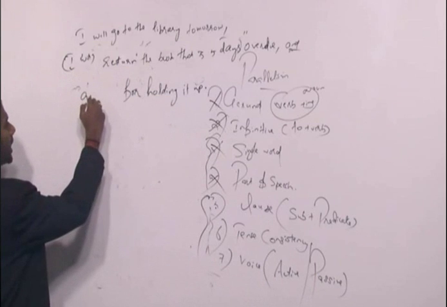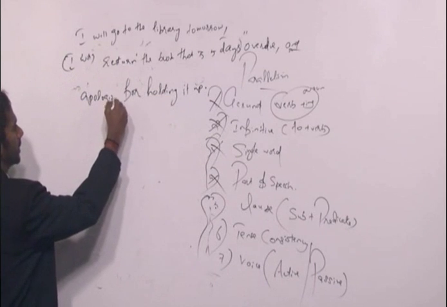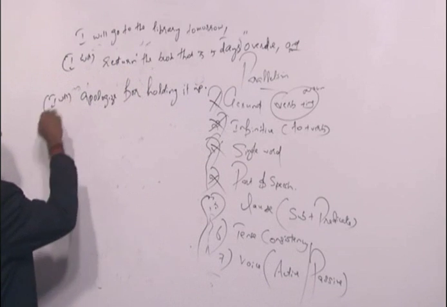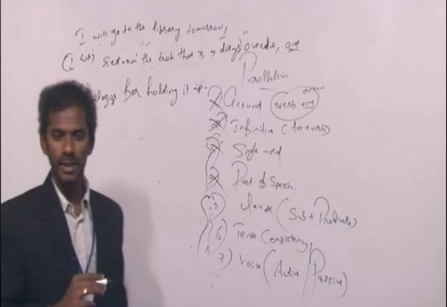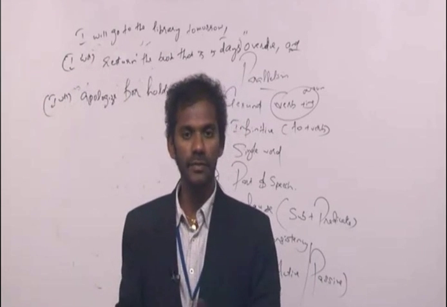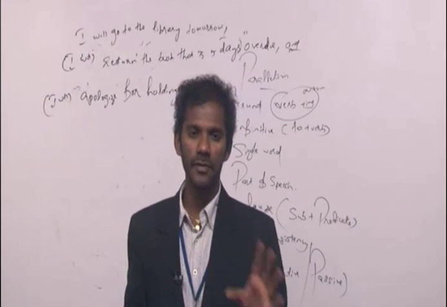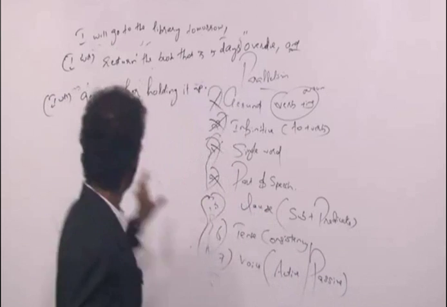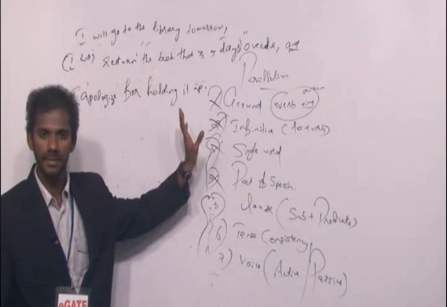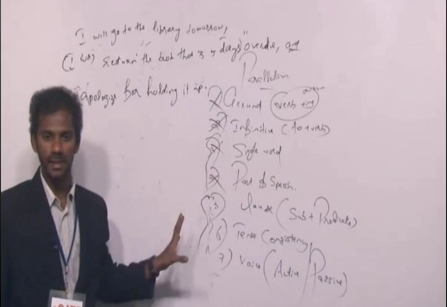And apologize. Apologize is same as I will apologize. So there's no need for me to repeat I will in front of the third idea also, because in front of the third idea as well, I will is understood. Apologize for holding it up. Clear? Now there is tense consistency.